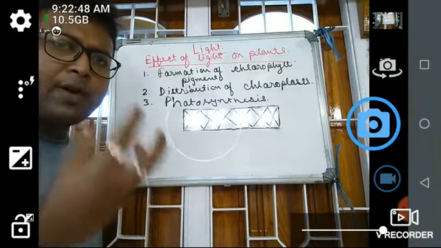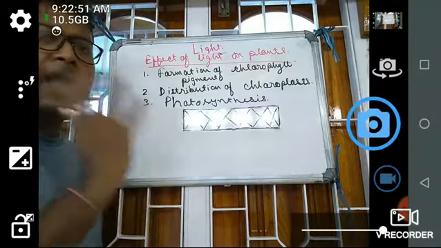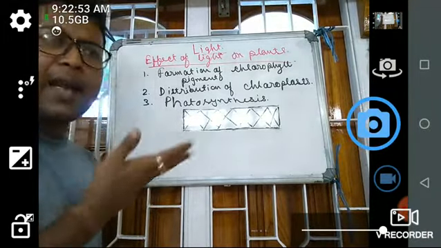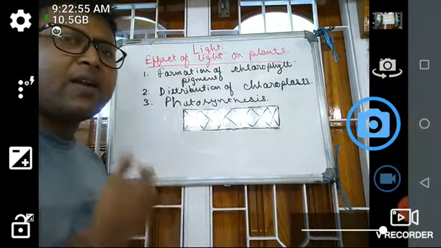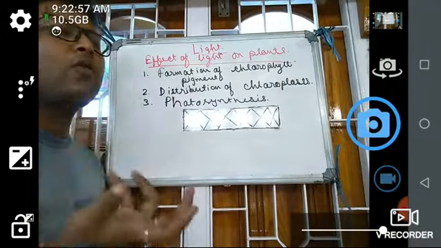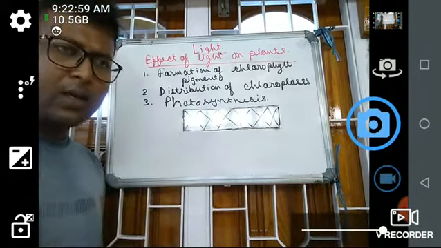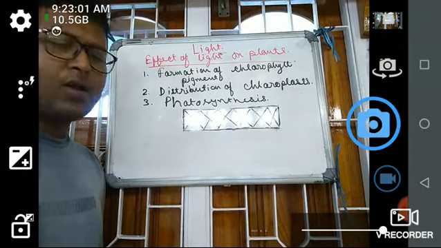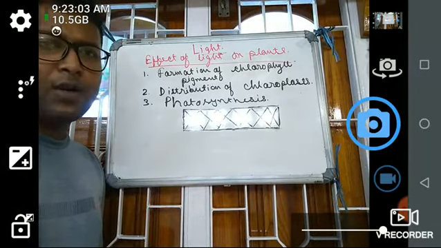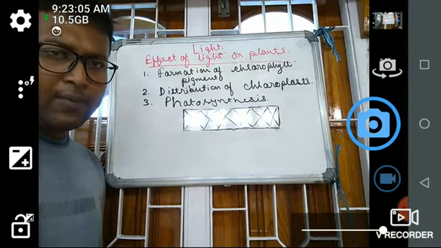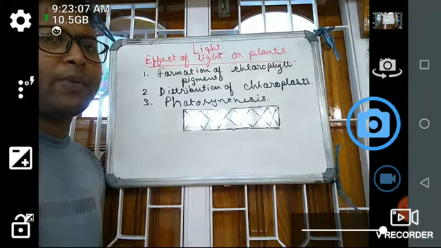For example, if a euglena is in the light, in high light, and abundant food, then it will go for the heterotrophic consumption of food. Okay, it will not produce its own food by the autotrophic process.